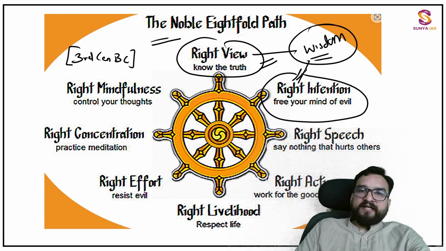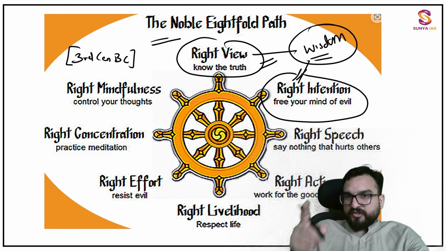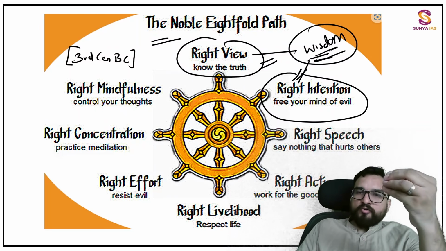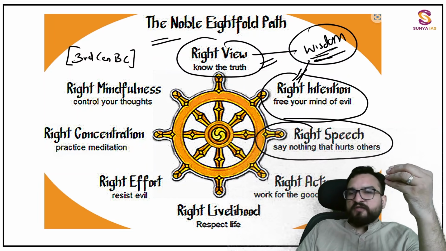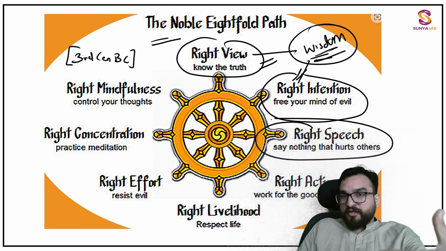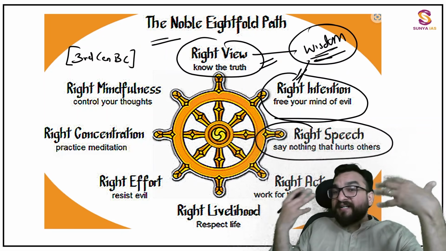If you are thinking positively and have a good intention of doing anything, then you have wisdom. When you are thinking rightly and have good intention, obviously your speech will not hurt others. You will not say mean things. You cannot speak mean things to others and then say that my intention was good.